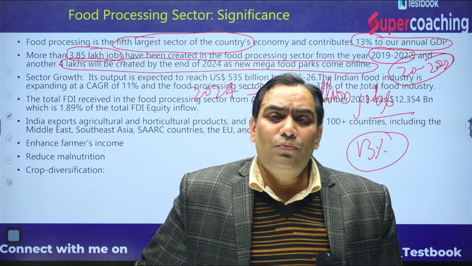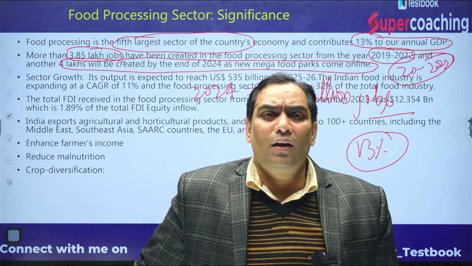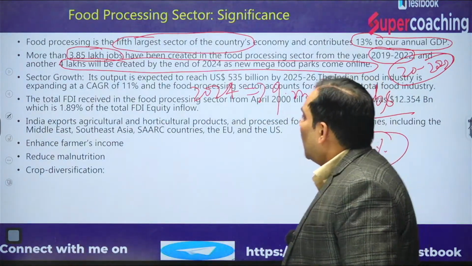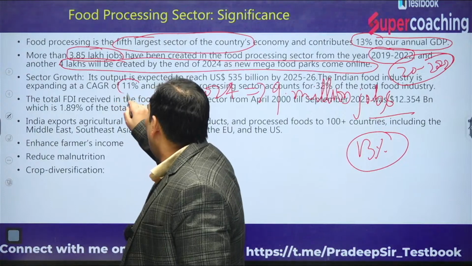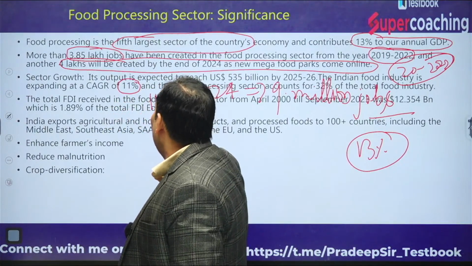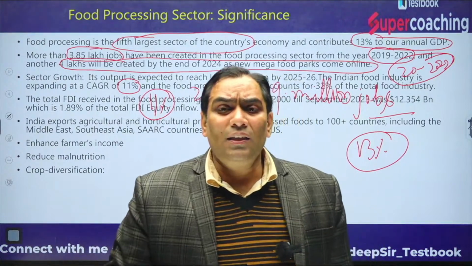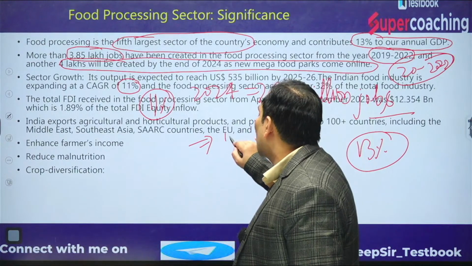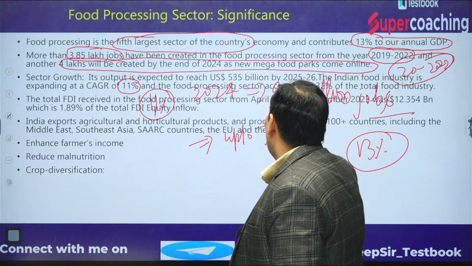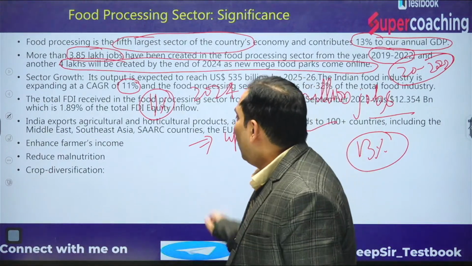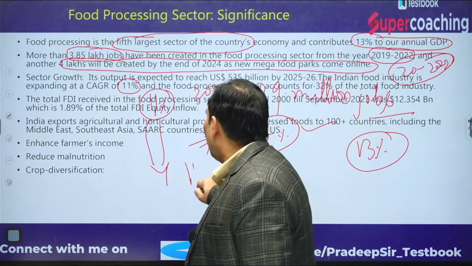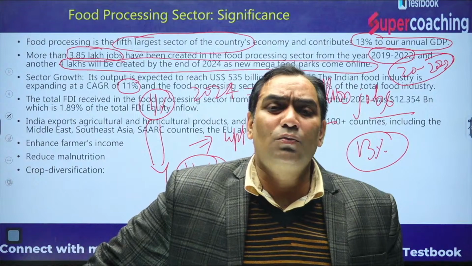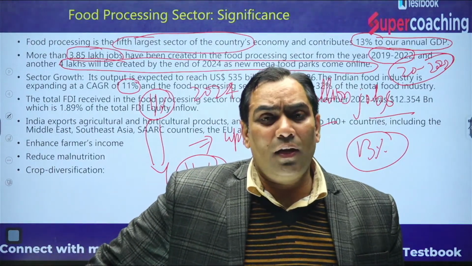That's why it is a sunrise industry. Not only this, when we talk about the sectoral growth, the compound annual growth rate is 11%. Okay, the economy is growing almost 7% on average, but this industry is growing at the rate of 11%. That means growth rate in this industry is more than the national average growth rate.